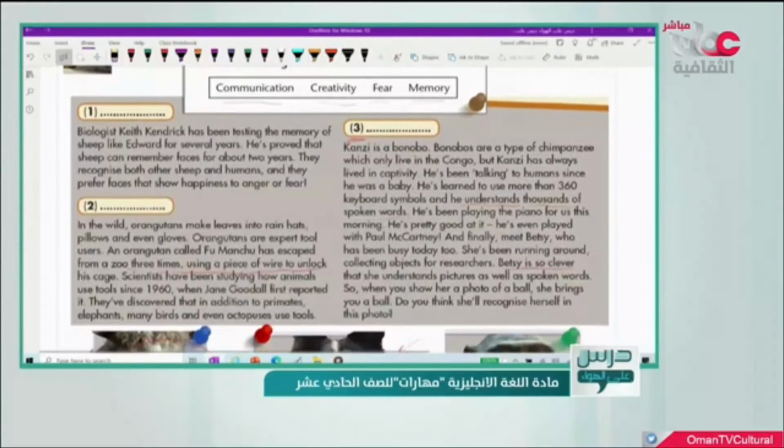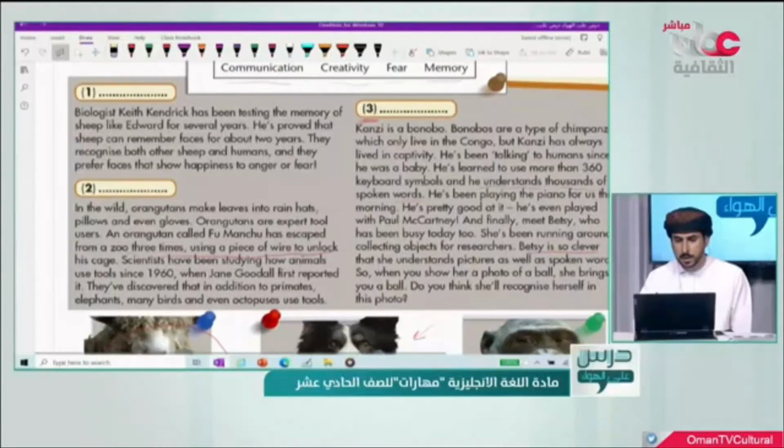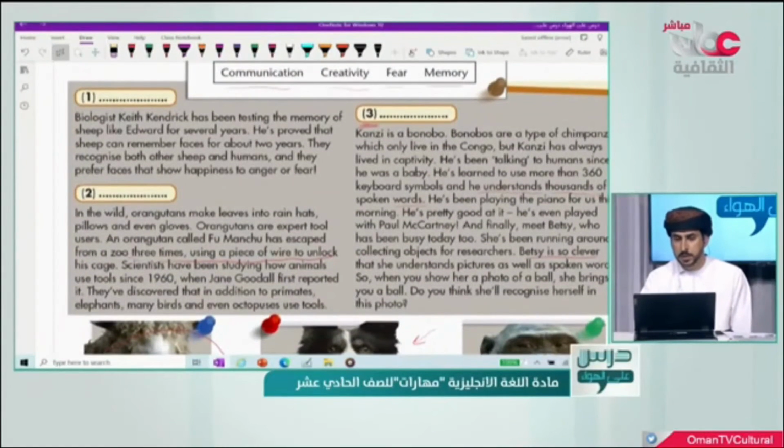Okay, so I wish that you understood the idea of each text here. Let's start with number 1. Which title do you think is the correct one to put here? Is it communication or creativity, fear or memory? I think the correct one here is memory. So memory is number 1. So we write here memory. Okay. How did we know this?